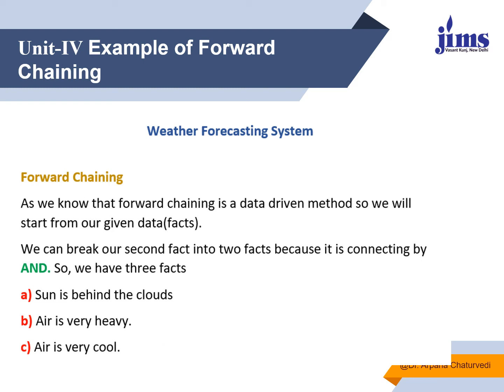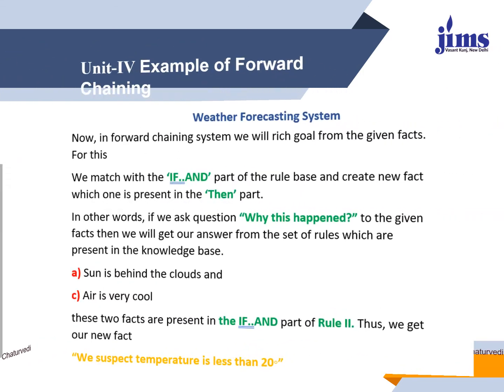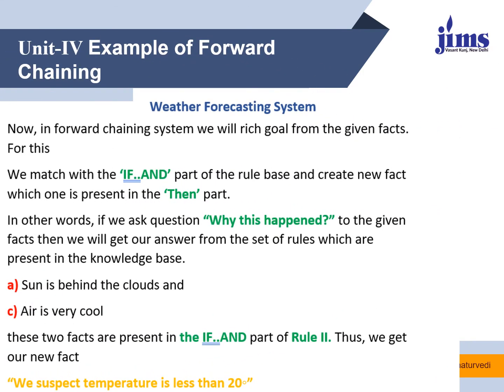First, the sun is behind the cloud; second, the air is very cool; and third, the air is very heavy. Now look at the facts which are given over there. In forward chaining, we reach the goal from the given facts only. We match with the if and and part, and look at what the then part concludes. In other words, we ask why this has happened, and from the given facts we get the answer that this has happened because the particular rule says so.